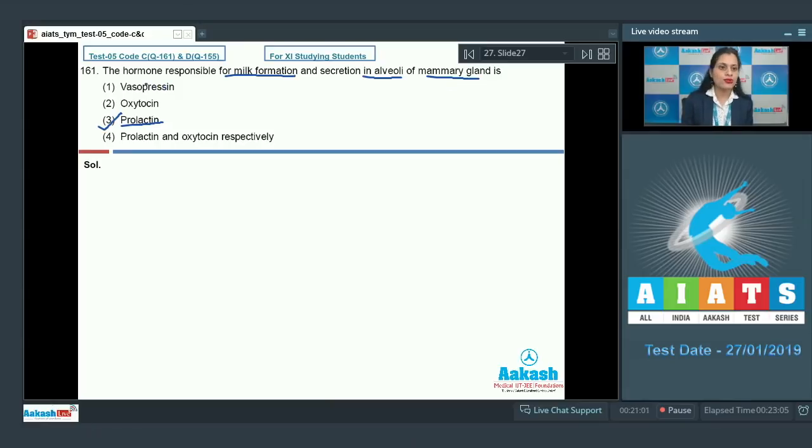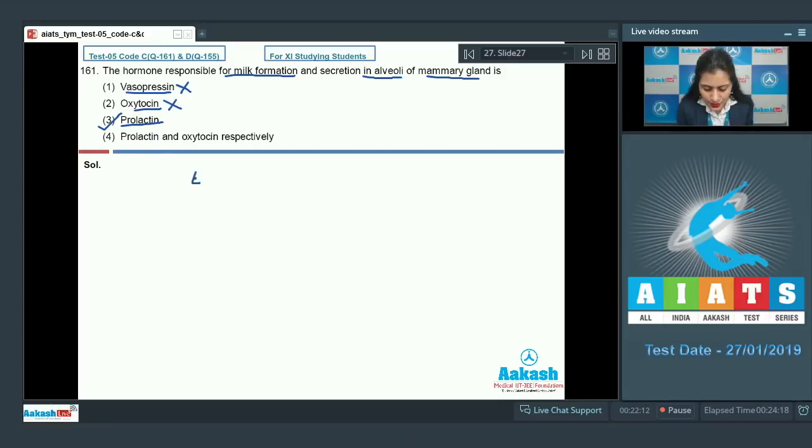Let's discuss other options also. The very first option is vasopressin, and this is an incorrect option. Vasopressin is an antidiuretic hormone which regulates the reabsorption of water to form nephronic filtrate. The next option is oxytocin, and this is an incorrect option.